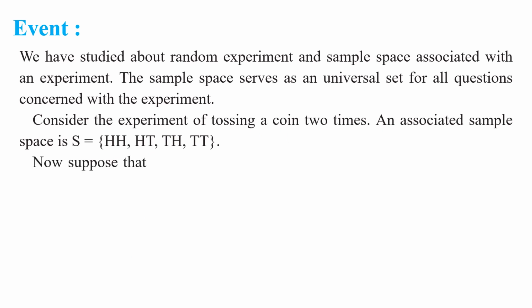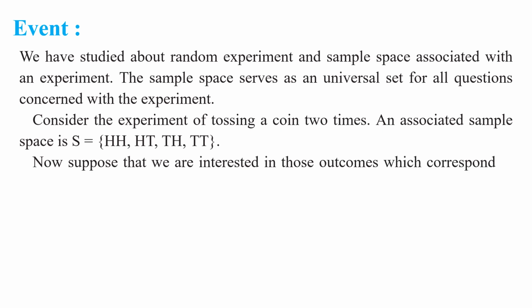Right. Now, suppose that we are interested in those outcomes which correspond to the occurrence of exactly one head. Out of these outcomes, how many outcomes are there in this sample space? How many sample points are there? 1, 2, 3, 4. 4 sample points.